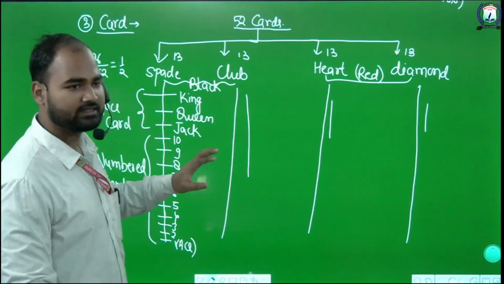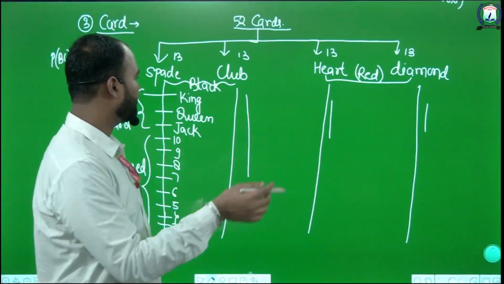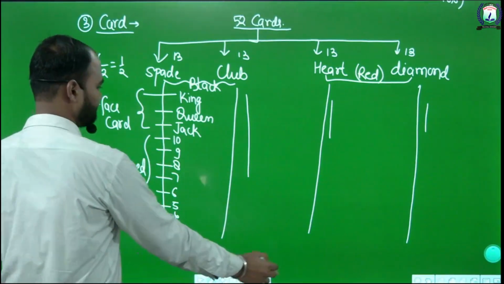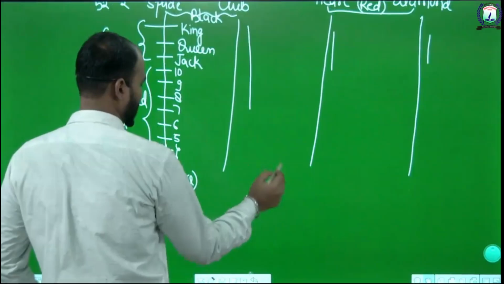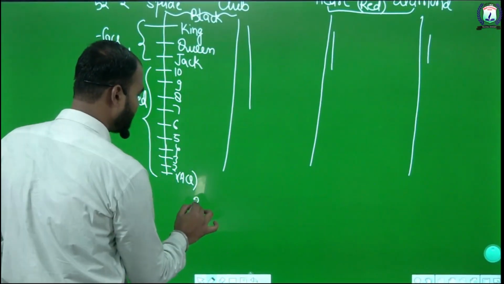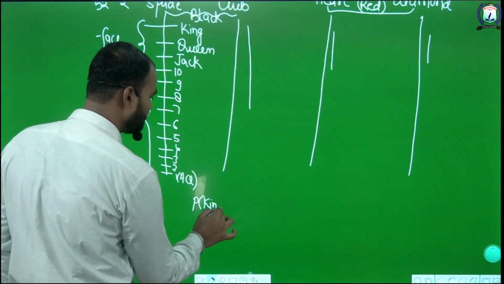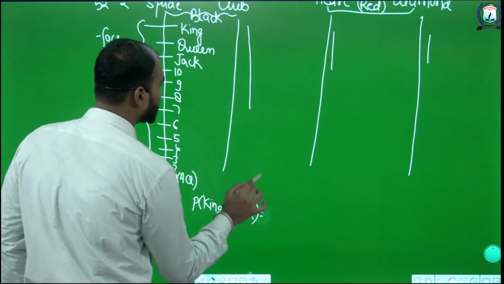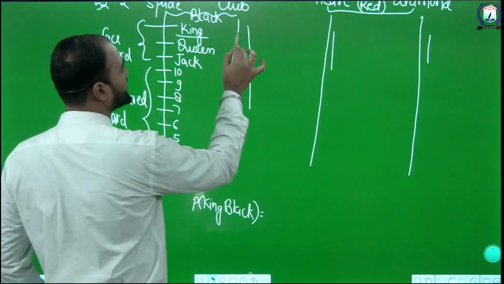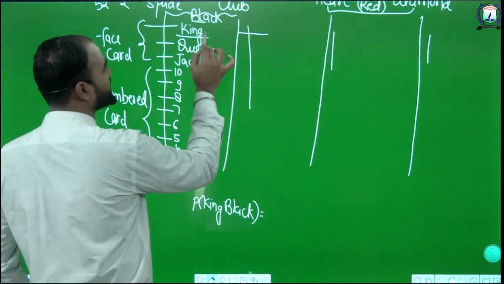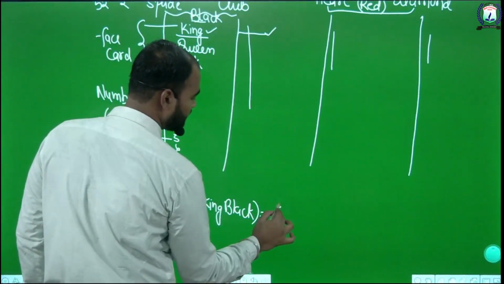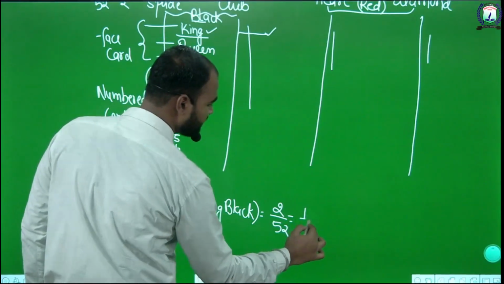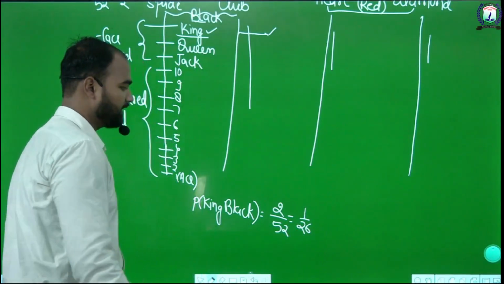So the question arises, like, find the probability of getting a black king. There are 2 black kings, one in spade and one in club. Favorable outcomes are 2, possible outcomes are 52. Hence the answer will be 1 upon 26.